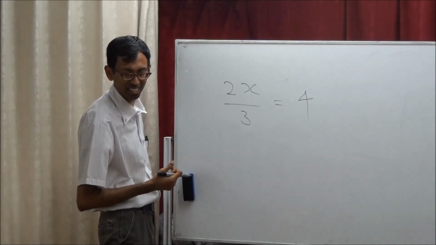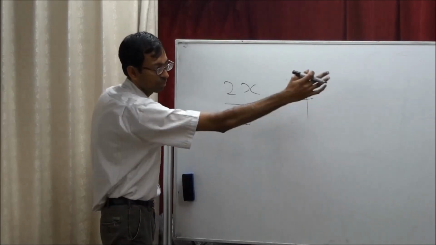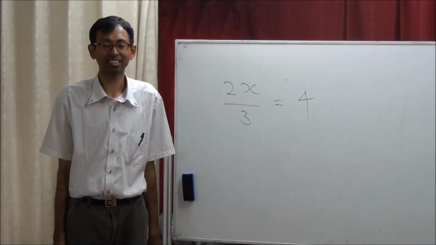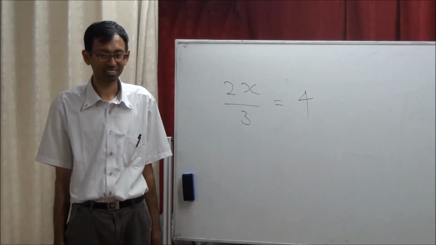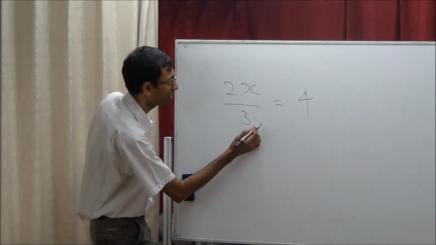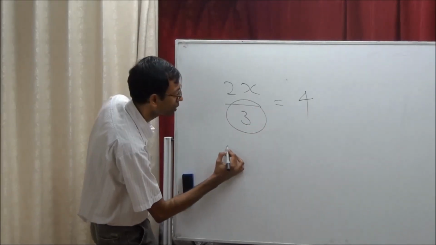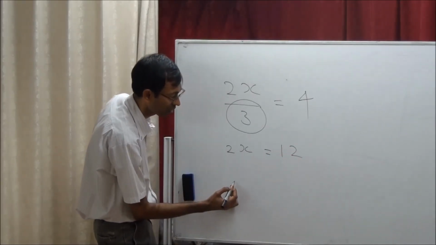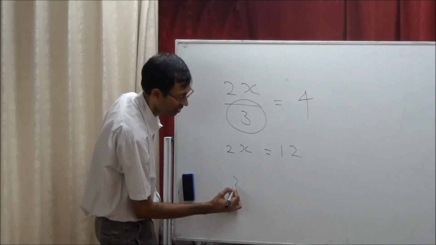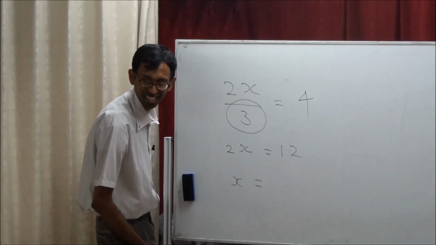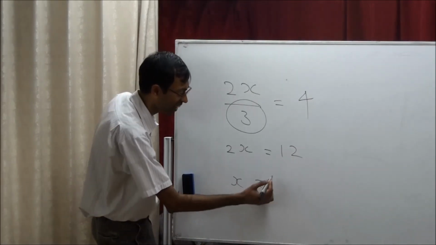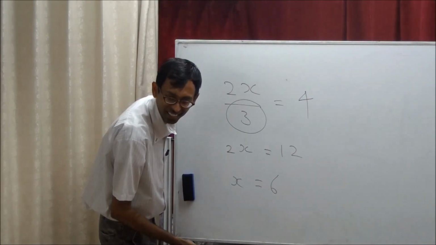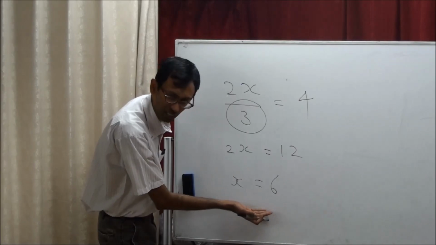So it's a times, right? So this is in division. It goes there. It becomes a multiplication. 2x equals 12. First we have to take away this part, right? So 2x equals 12. X equals 6. That means this is in multiplication. It goes here. It becomes a division, 12 divided by 2. That is the answer you got.